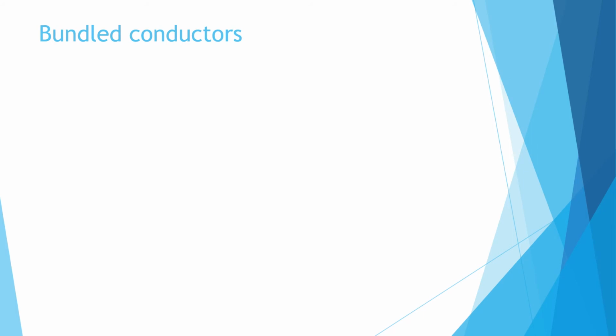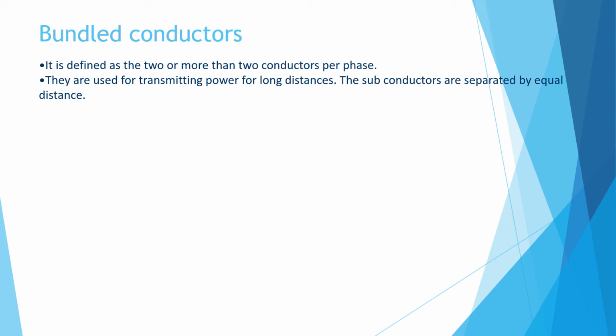Then the bundle conductors. The bundle conductor means there are two or more than two conductors per phase. That should not be confused with the stranded conductors, because stranded conductors means small conductors are clubbed together to form one conductor, but here for one phase there are two or more than two conductors. The distance between the two conductors is 2 or 3 millimeter, and both conductors carry current in one direction. It is forming one complete phase.